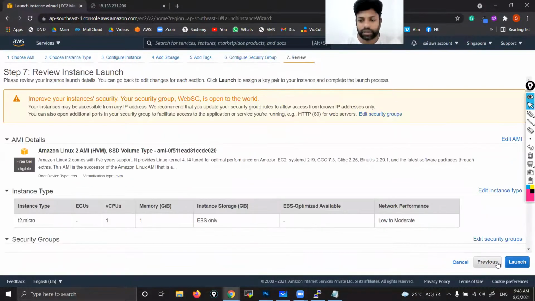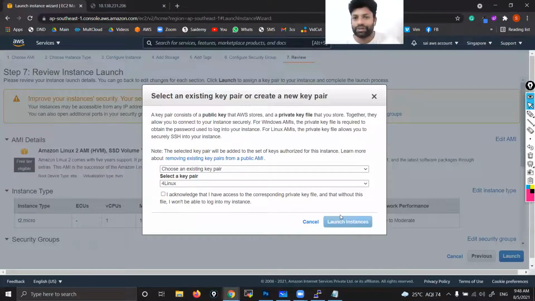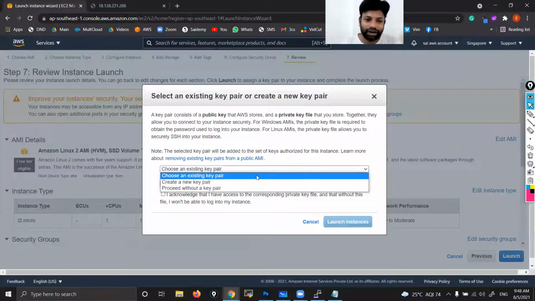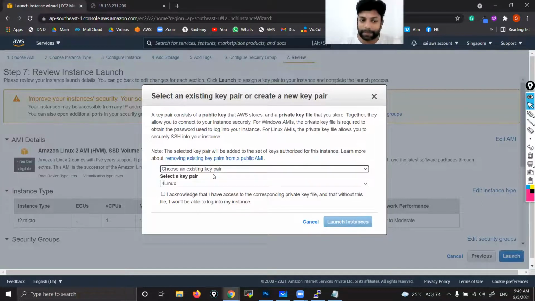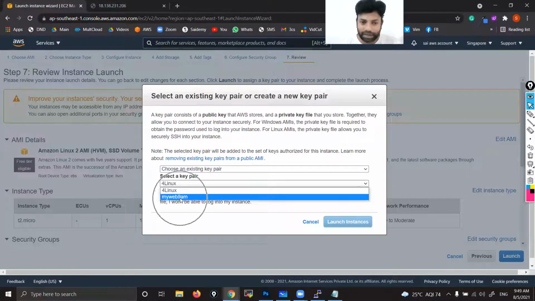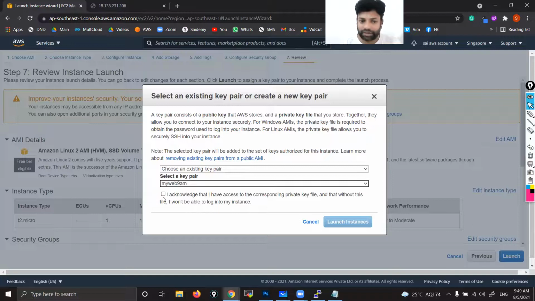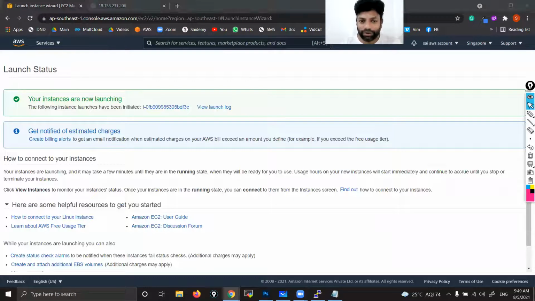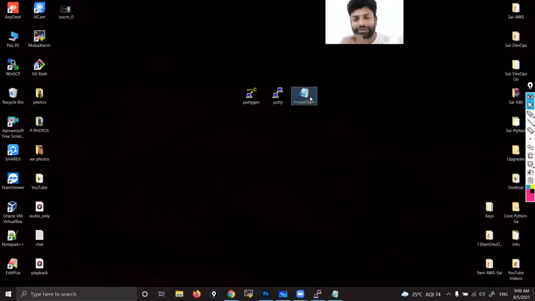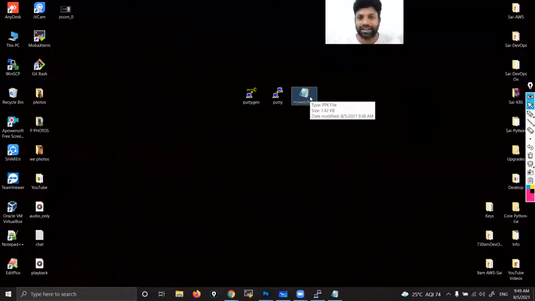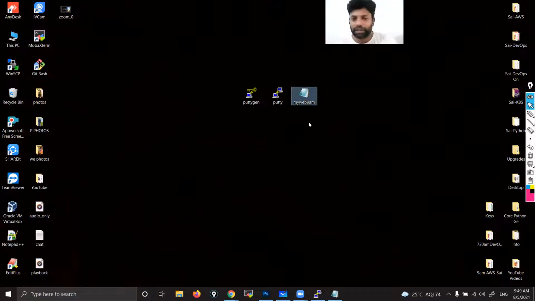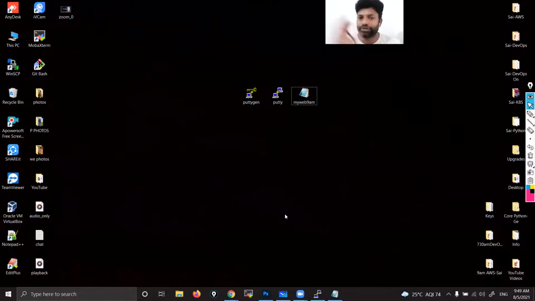Review and launch. Launch. Every time you need not create a new key pair; every time we can make use of an existing key pair. Select an existing key pair. See here, our key pair is myweb9. Select that existing one, acknowledge and launch. That means by using this PPK file, I can log into the second Linux machine also, because both have the same PEM key that we already converted to PPK. So every time you need not generate new security groups or new key pairs. We can use one and attach it to any number of instances.